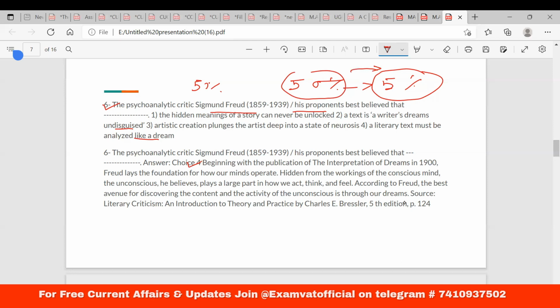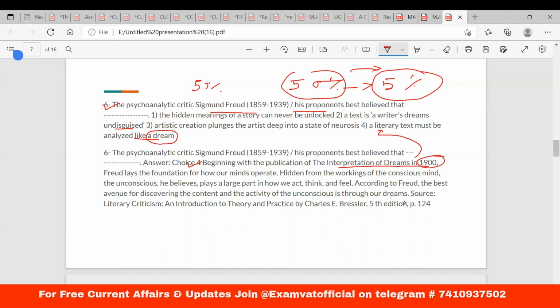The Interpretation of Dreams, written by Freud in 1900, refers to this basic postulation that a literary text must be analyzed like a dream. The way a dream is seen is found to be edited.